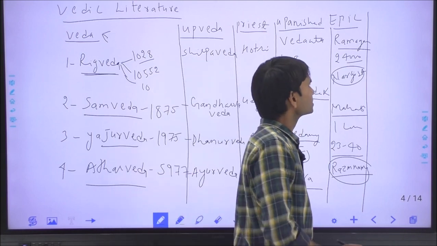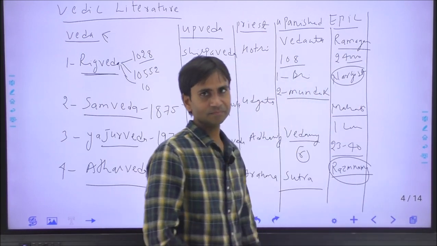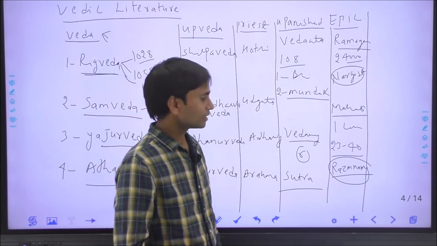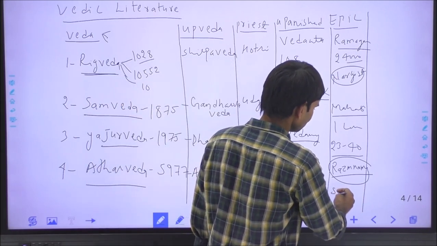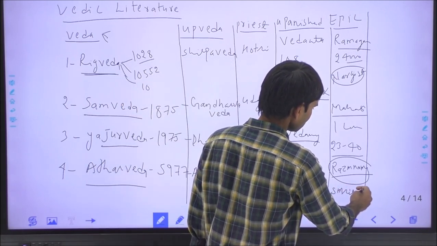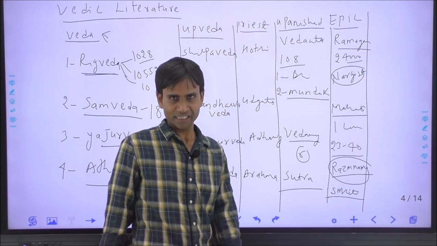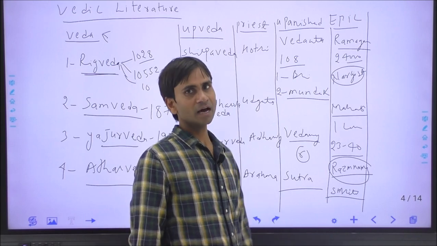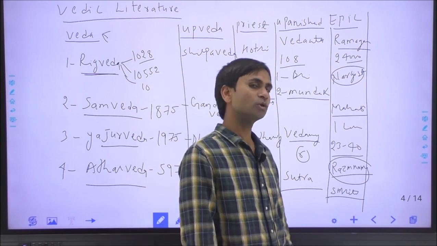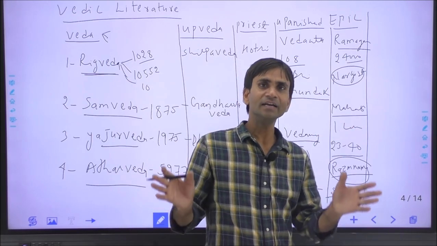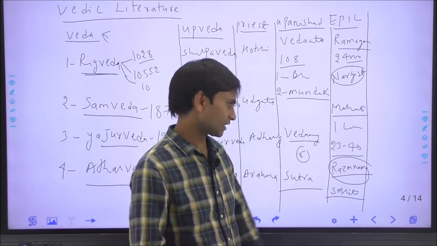After the epics, the Smritis were written. Smritis means remembrance, and the most ancient is the Manu Smriti, written during 200 BC. There are around 21 or 22 Smritis, which define the Indian social and religious life.